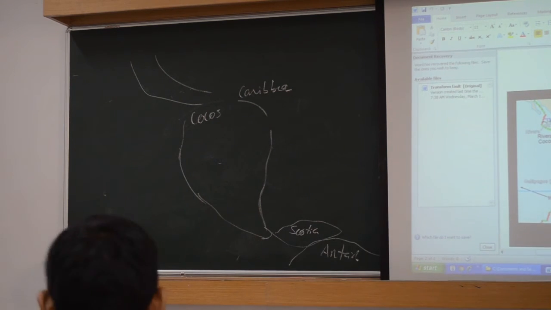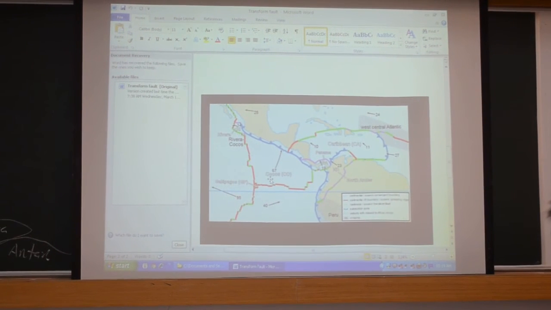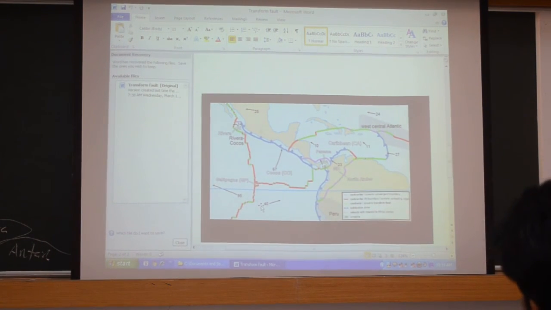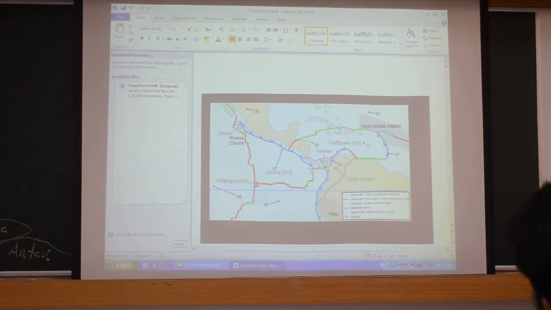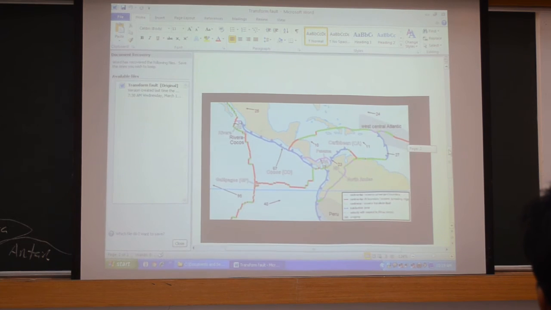There is a transform margin here in the Cocos plate, and this is a subduction zone.